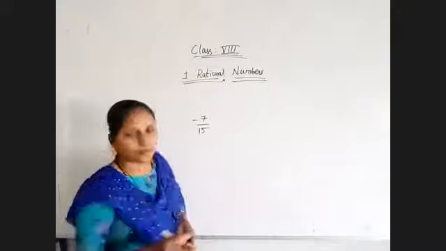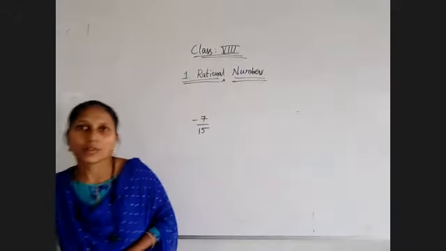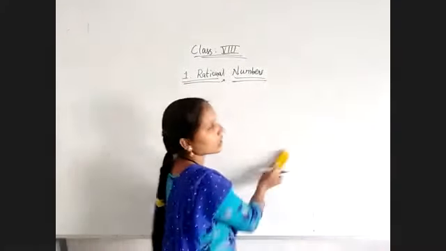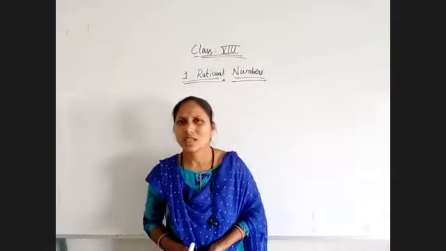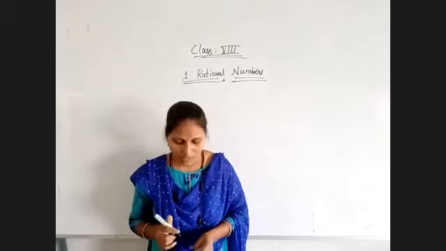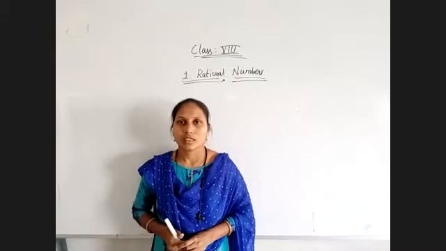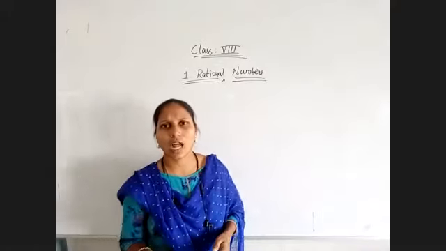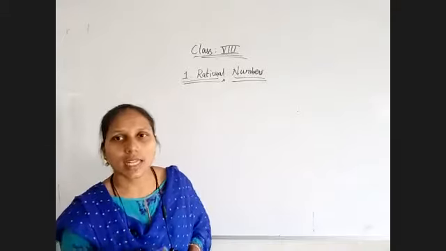Before the definition, I am going to recall natural numbers, whole numbers, everything. What is meant by natural numbers? The set of numbers 1, 2, 3 and so on are called natural numbers.